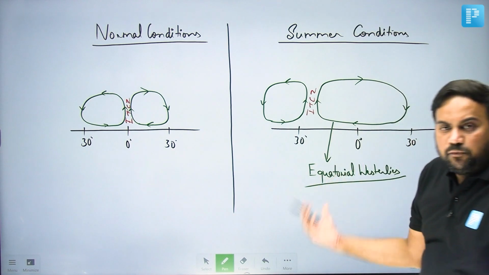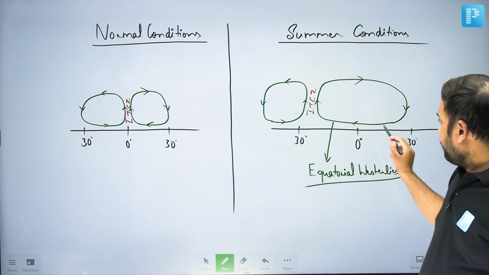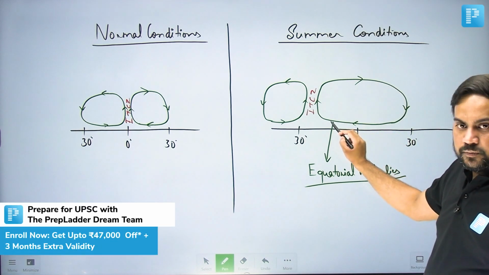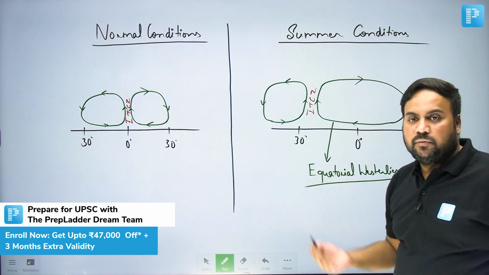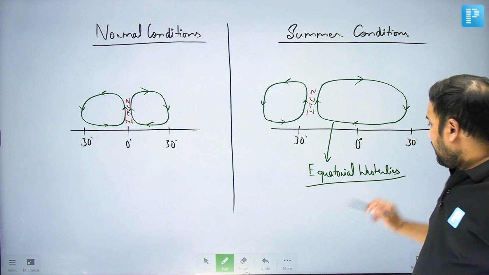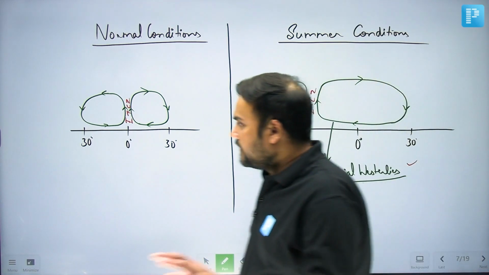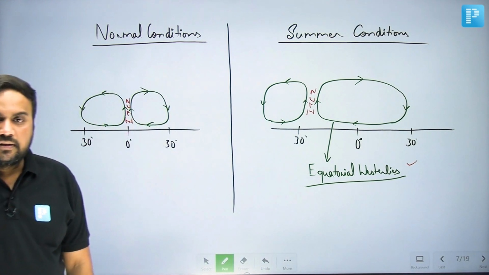Again their objective would remain reaching the ITCZ. So these trade winds will now have to cross the equator. As they cross the equator, Coriolis would convert them into westerlies, and this is referred to as the equatorial westerlies. Okay, so this is the second dominant view with respect to the origin of equatorial westerlies.